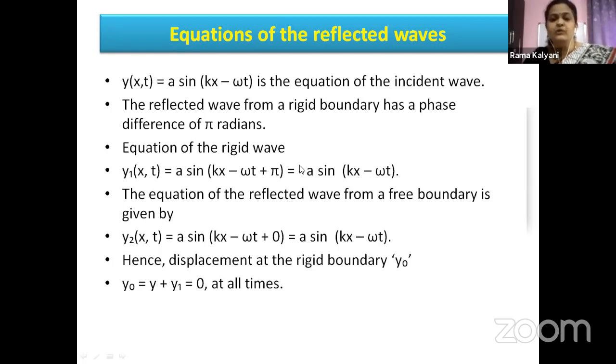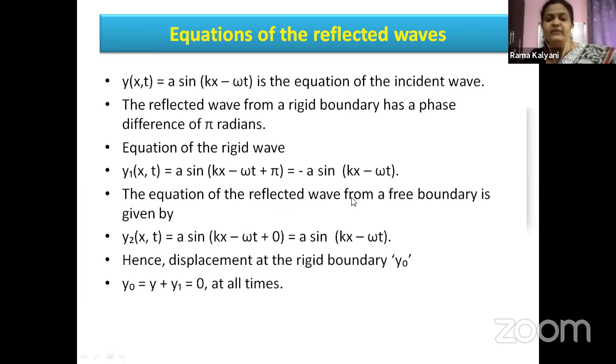So now you can compare the incident wave and the reflected wave from a rigid boundary. Magnitudinally they are the same, but you can see the direction has become opposite. And then what happens if the wave is reflected from a free boundary?